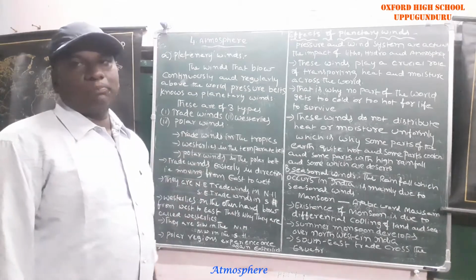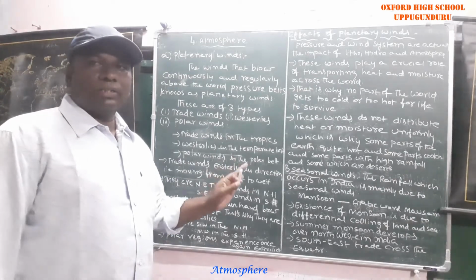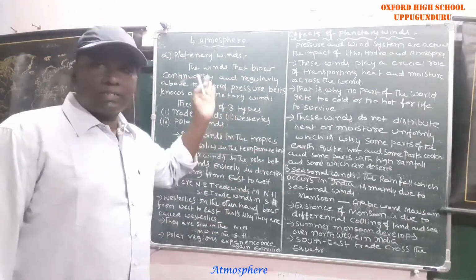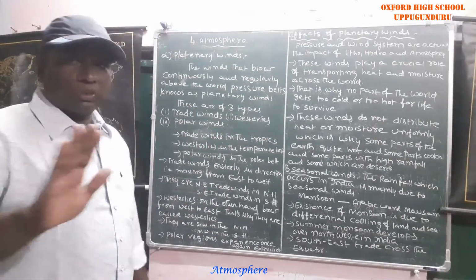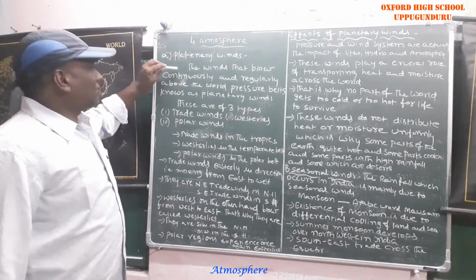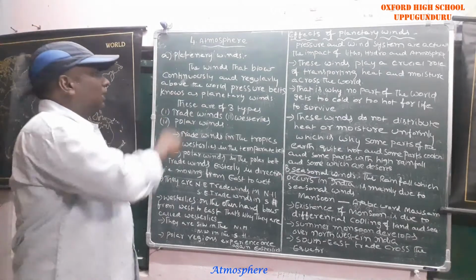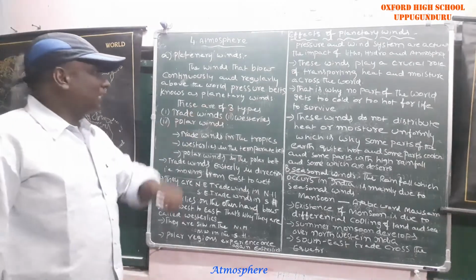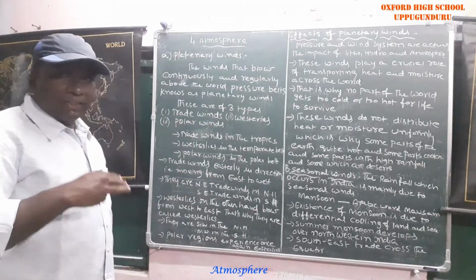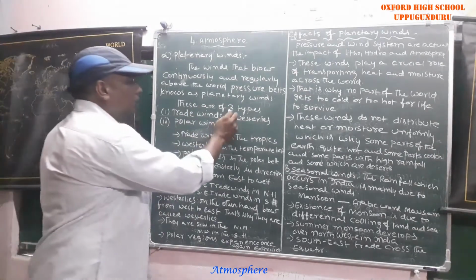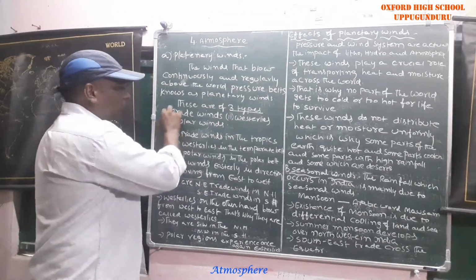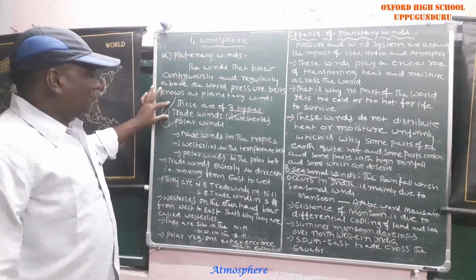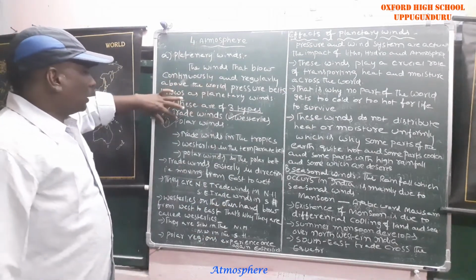Planetary winds. These planetary winds blow continuously and permanently all over the year, over the pressure belts. So that is what I have written. The winds that blow continuously and regularly above the pressure belts are known as planetary winds. Again, these planetary winds are divided into three types: trade winds, westerlies, and polar winds.